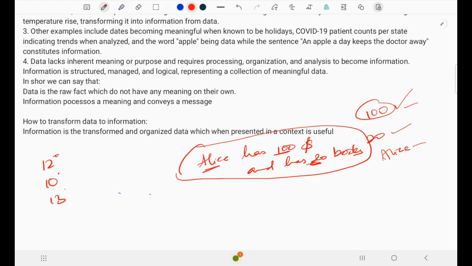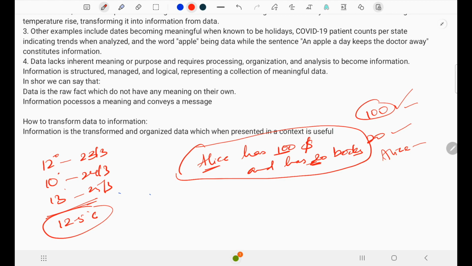This list now becomes the information from the data. So here, this may be the 23rd of the third month, this is the 24th, and 25th of the third month. From these data, I can analyze and I can predict. Tomorrow the temperature may be, say, 12.5 degrees Celsius.